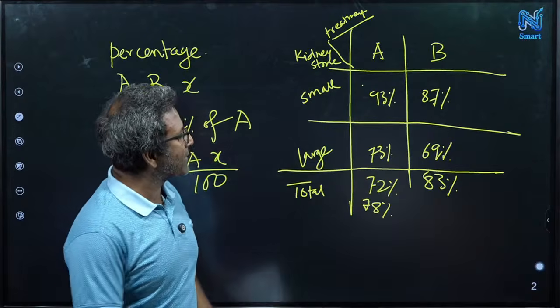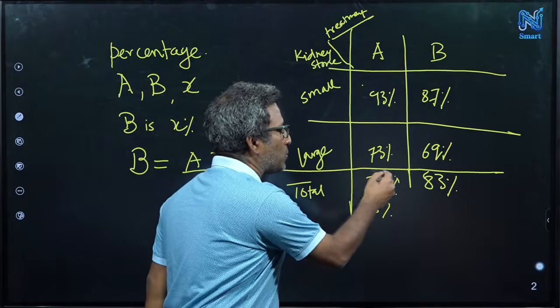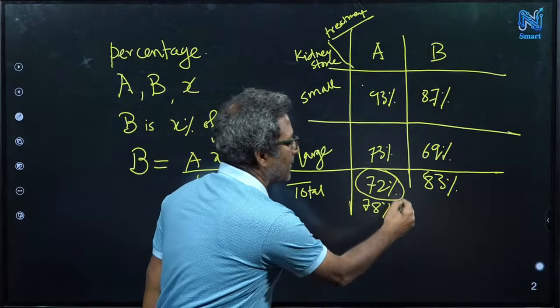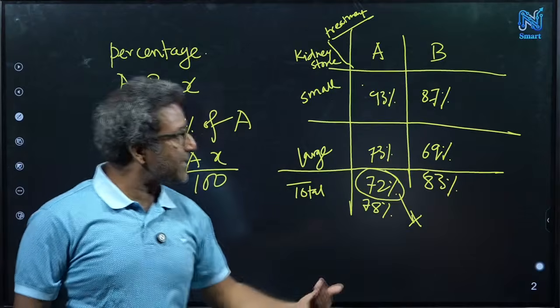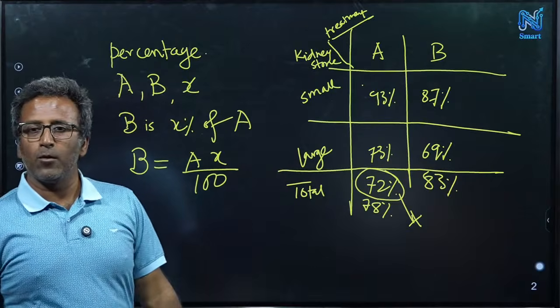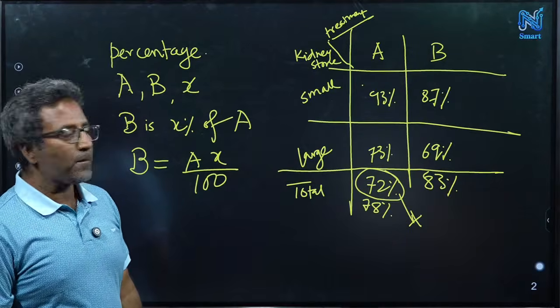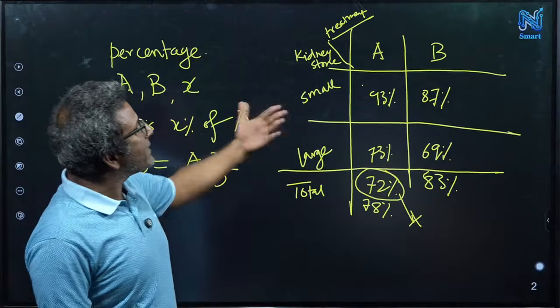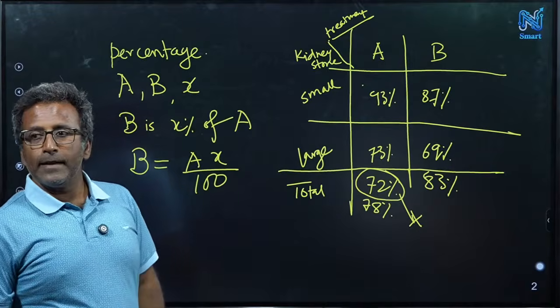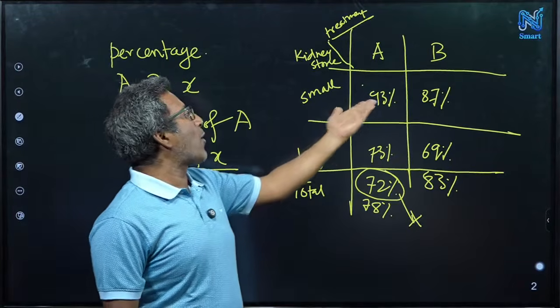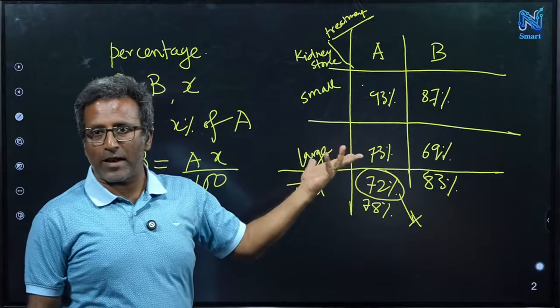We say that 72% is not possible. Actually, 72% is not possible. We can have a mathematical explanation for why. So you have to understand what percentage means. 93% and 73%, think of them as 0.93 or 0.73, fractions.